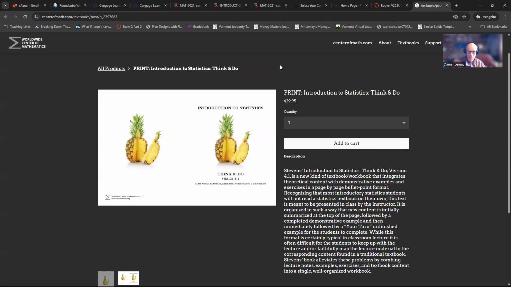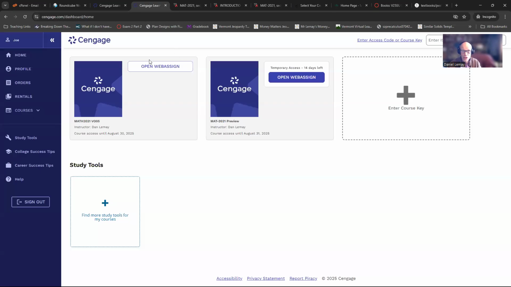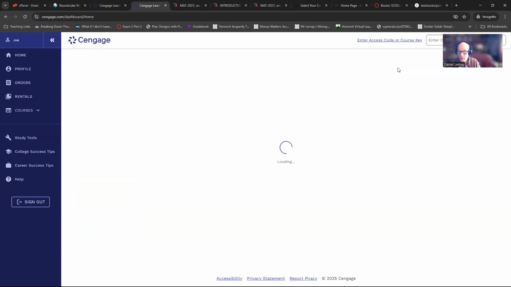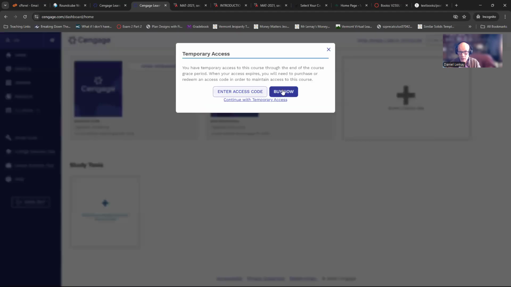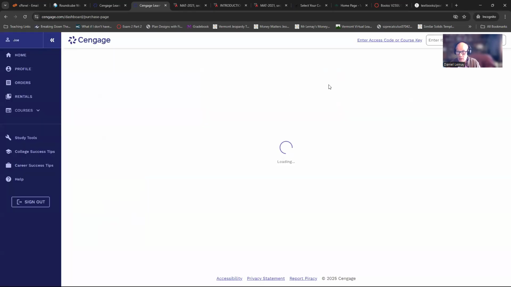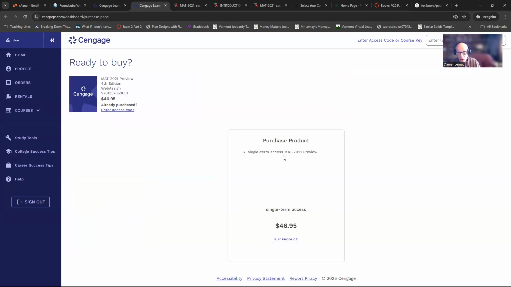So the cheapest way to do the textbook for this course is to buy it directly from eCampus. You can buy it now, and they'll give you those options.